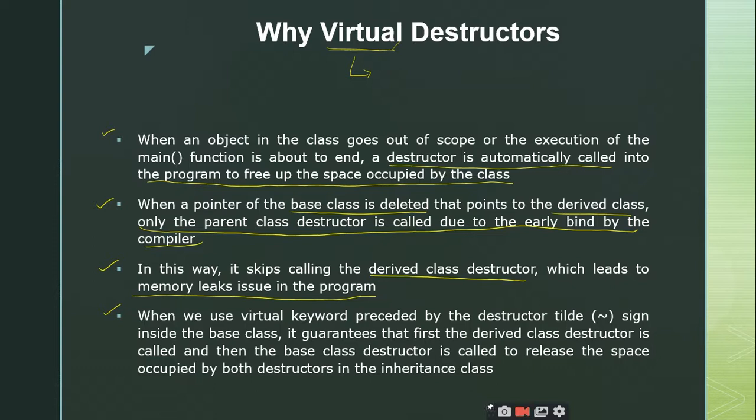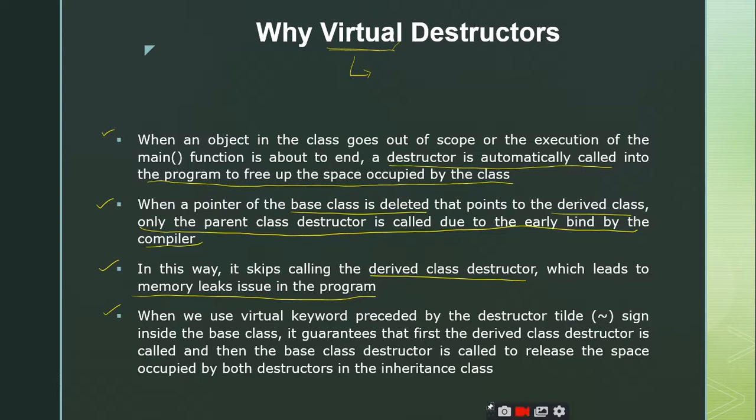Right, super. The simple point you should remember is that destructors are used to deallocate the space for that particular class only. Even though the base class pointer is storing the address of the derived class, when you use a normal destructor, it will only call the destructor of the base class. It is not going to call the derived class destructors.